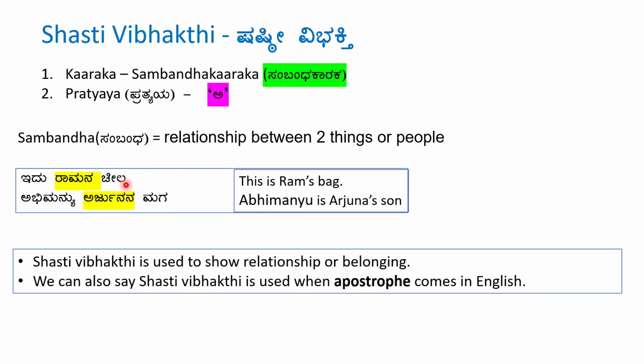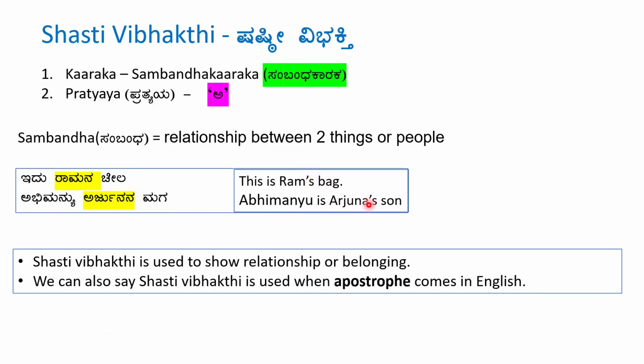Idu Ramana Chila. So the relationship between Rama and Chila. It is Ram's bag. So in English it is apostrophe S. In Kannada, Shashti Vibhakti is added. Abhimanyu Arjunana Maga. So relationship between Abhimanyu and Arjuna. So Abhimanyu is Arjuna's son.